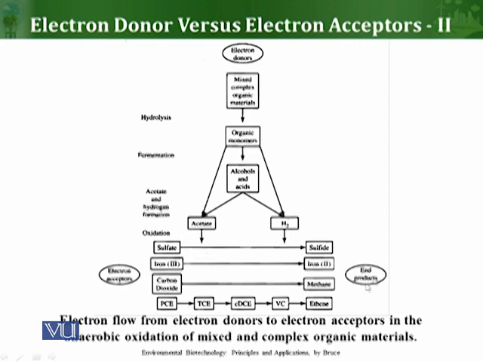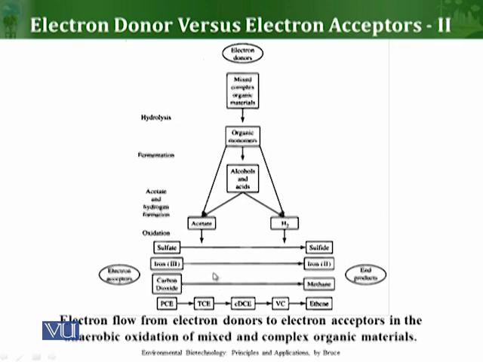Now, there are so many different microbial populations which are present in this environment, and there are so many other electron acceptors as well. You can see here sulfate, iron, carbon dioxide, and there are so many halogenated compounds as well, which can be dehalogenated by different microbial organisms.